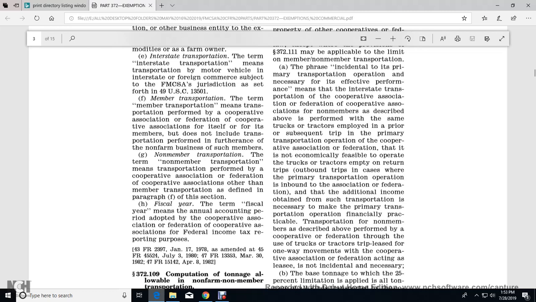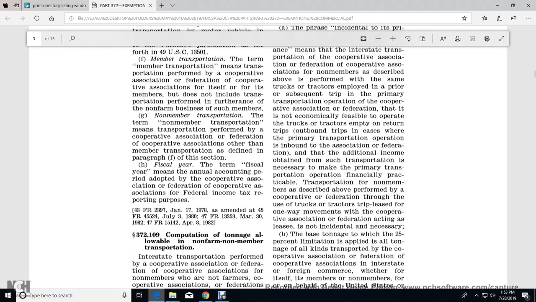In the case where the preliminary transportation operation is inbound for the association or federation, additional income obtained with the transportation is necessary to make the primary transportation operation financially practicable. Transportation for the non-member described above, performed by a cooperative federation through the use of trucks and tractors leased for one-way movements, with the cooperative association or federation acting as lessee, is not incidental or necessary.